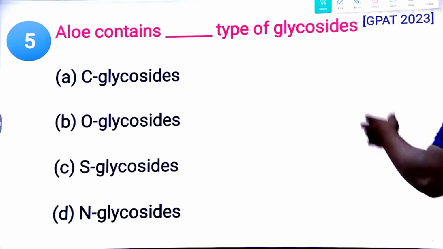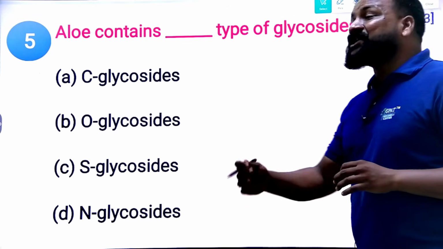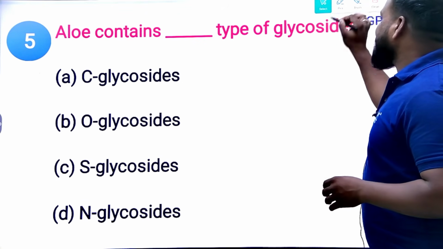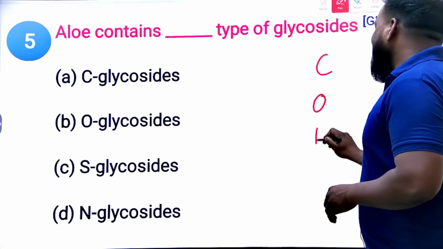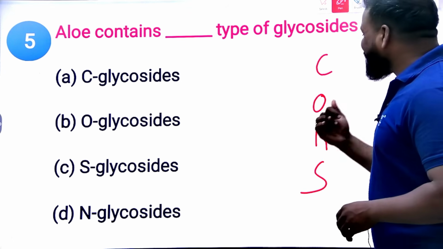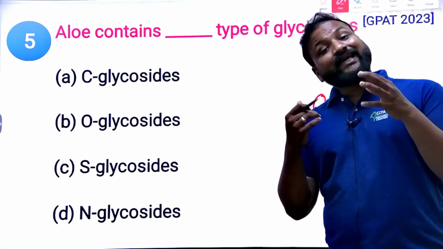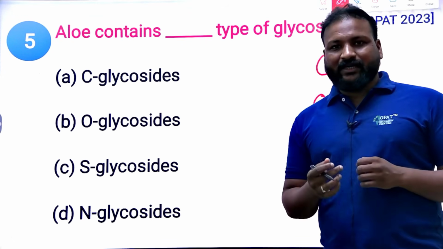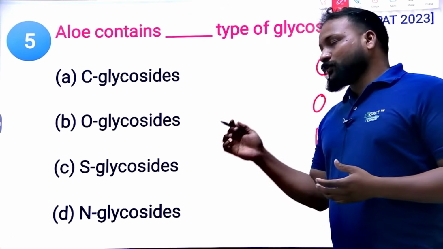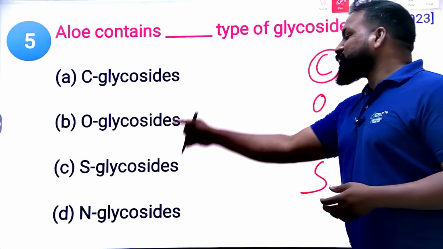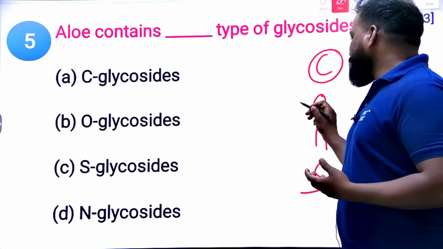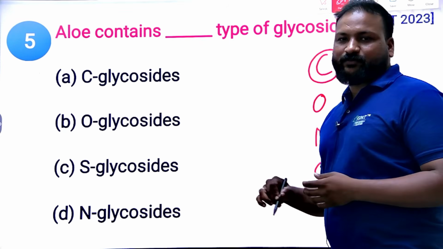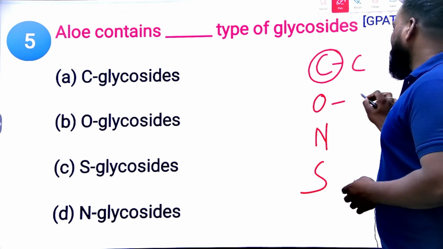Aloe contains which type of glycosides? Based on the glycosidic linkage, we have divided them into four types: C glycoside, O glycoside, N glycoside and S glycoside. Even though a drug may contain more than one glycoside linkage, you must know which of the following it belongs to: C glycoside, O glycoside, N or S glycoside. Clear?